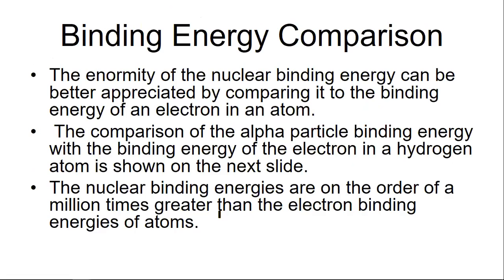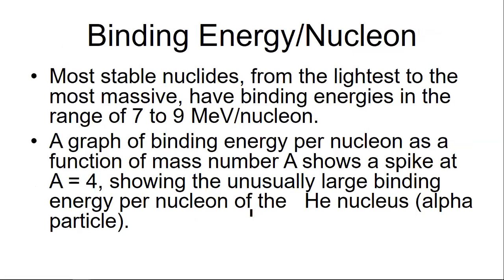In binding energy comparison, the enormity of nuclear binding energy can be better appreciated by comparing it to the binding energy of the electron in an atom. The comparison of the alpha particle binding energy with the binding energy of the electron in a hydrogen atom is shown in the next slide. The binding energies are on the order of a million times greater than the electron binding energy of an atom. Here, nuclear binding energy is much higher, million times higher than the electron binding energy of an atom.